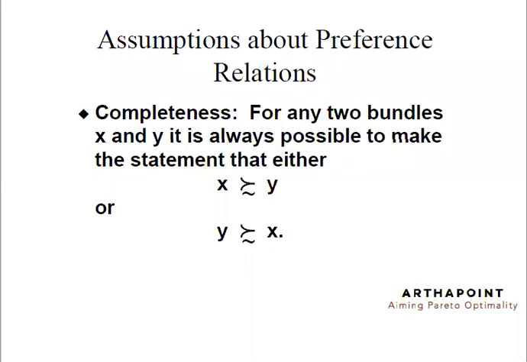Let us now understand what are the various assumptions about the preference relations. Now, the first assumption that we make is called completeness. What do we mean by completeness?